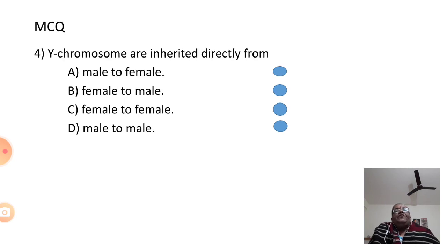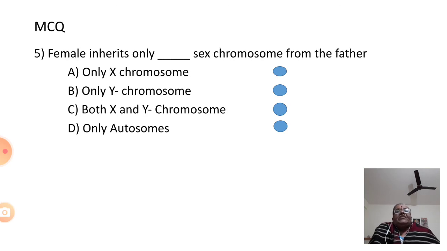Then question number 4: Y chromosome is inherited directly from male to male, female to male, female to female, or male to female, and the answer is D, that is from male to male. Then assessment question 5: a female inherits only dash sex chromosome from father: only X, only Y, both X and Y, or only autosomes. So the answer is A, only X chromosome.